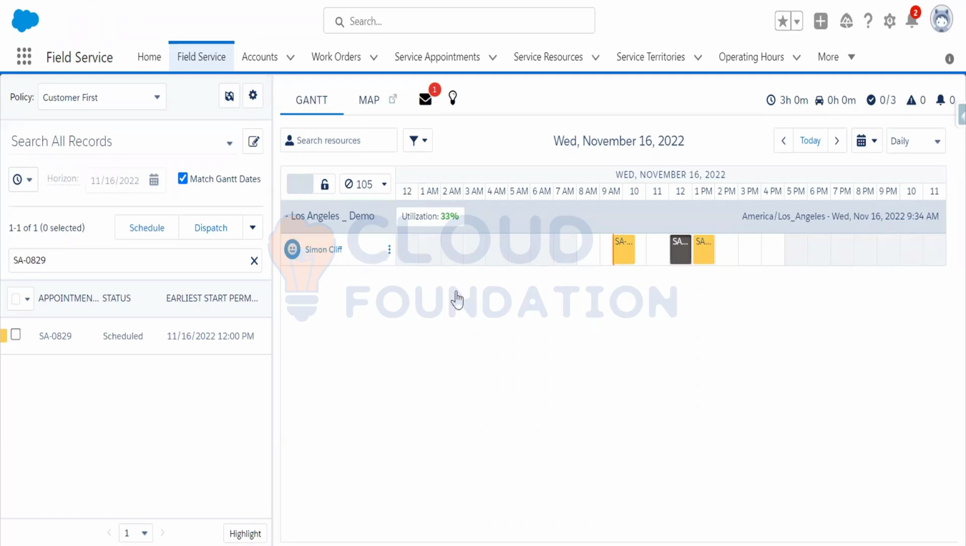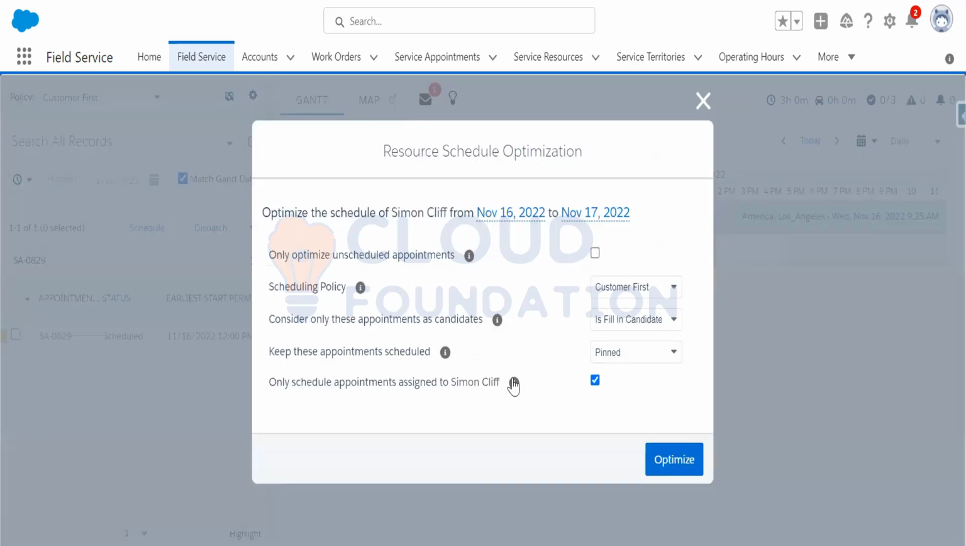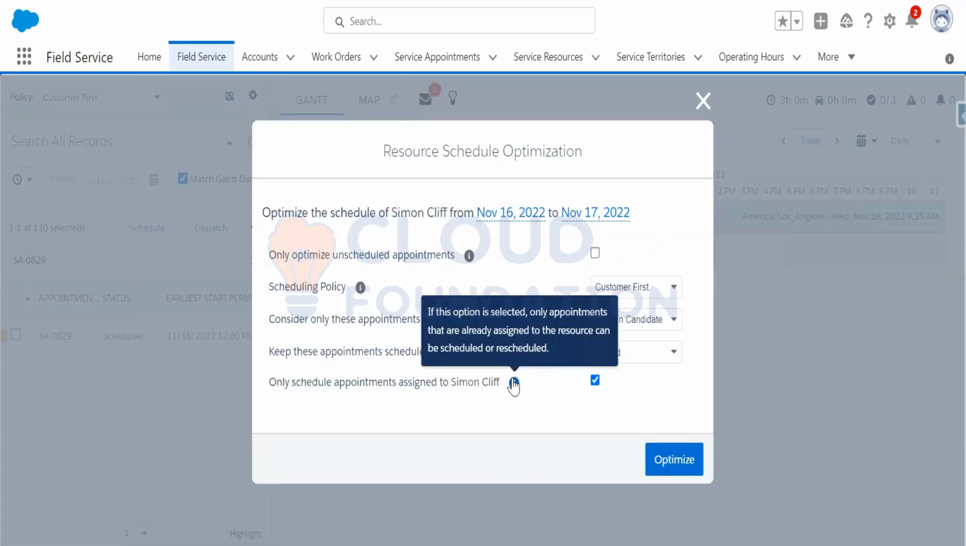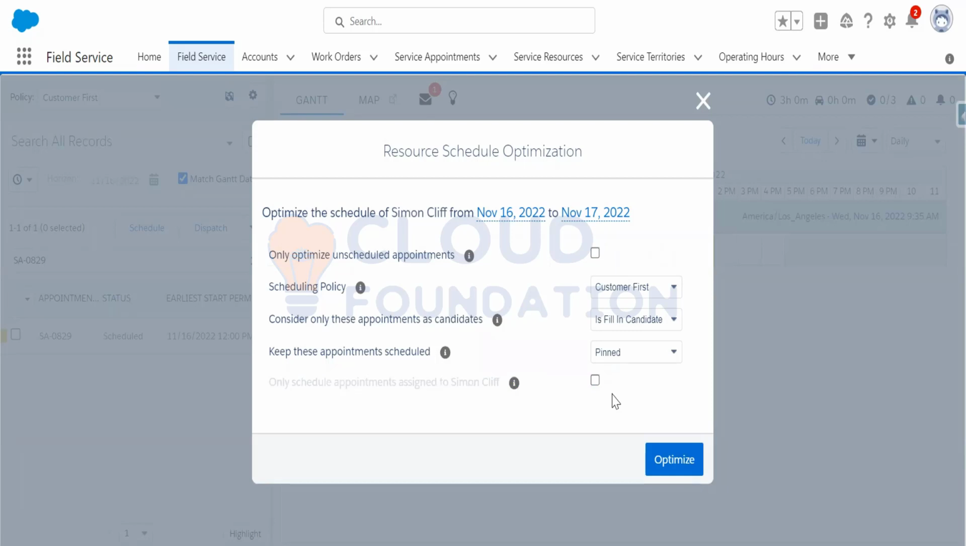So depend on this checkbox you are selecting or not, because it is clearly said if this option is selected, only appointments that are already assigned to this resource can be scheduled or unscheduled. If you uncheck this, it will not look at this. If you uncheck this, that actually means grayed out. That means it will consider all those service resources under that service territory. So it is actually reshuffling or reassigning all those service appointments. Okay, yeah, that makes sense.